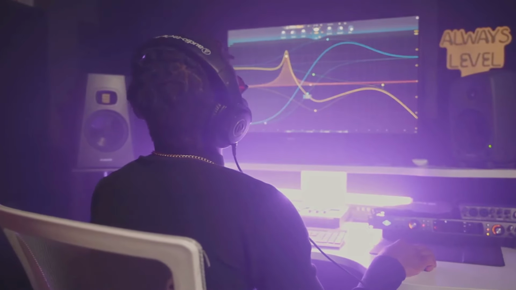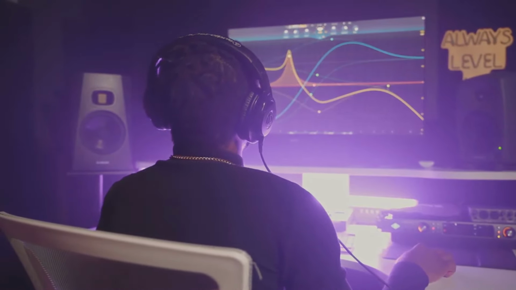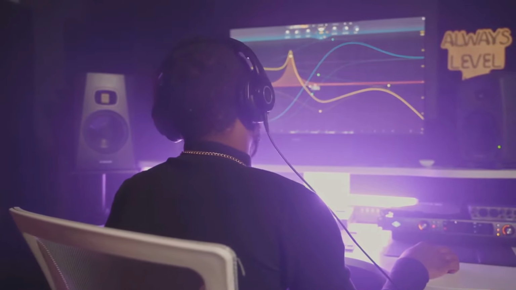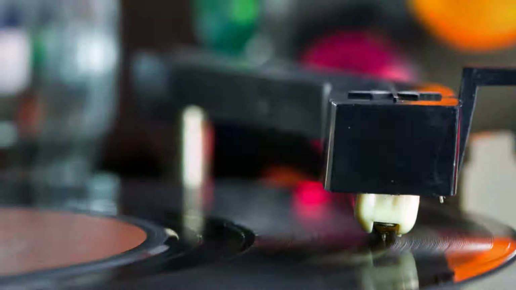Generative AI is also being used to create music. By analyzing existing songs and melodies, computers can create their own original compositions in a specified genre or style. Some musicians are even using generative AI to produce entire albums.